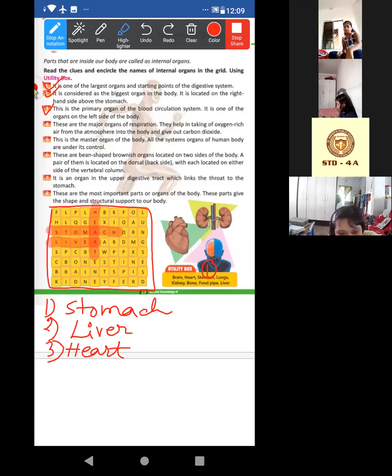Now the next one, okay? The fourth one. Acha, wait. Now the fourth one, just look at this. These are the major organs of respiration. In respiration, it is a major organ, okay? And the next statement is read. They help in taking of oxygen-rich air from the atmosphere into the body and give out carbon dioxide. Basically, from the air, usually it takes the oxygen and give the carbon dioxide, okay, from our body, removed.